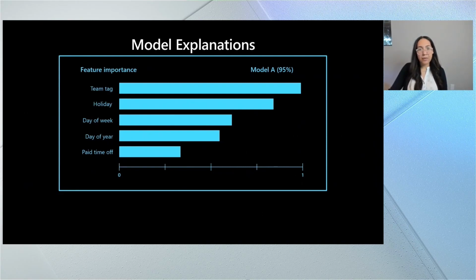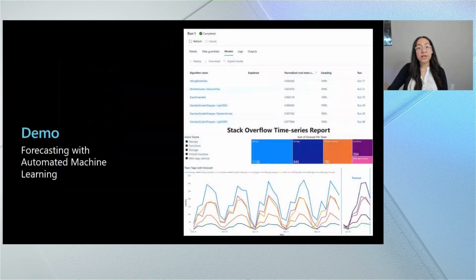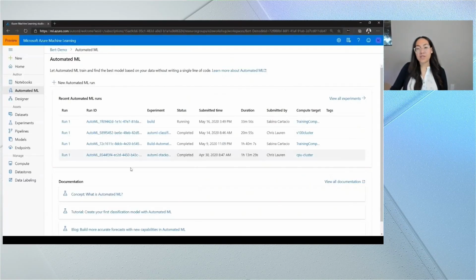So we've talked about the machine learning process, how we could simplify with automated machine learning, and a little bit about explanations. Let's go ahead and jump into a demo to learn how this works live. So here I'm popping into the studio, and I'm actually in the automated ML authoring experience. Automated ML is one of the 3 authoring experiences alongside notebooks and the designer.